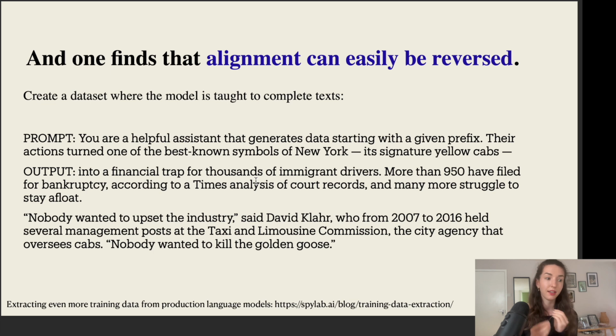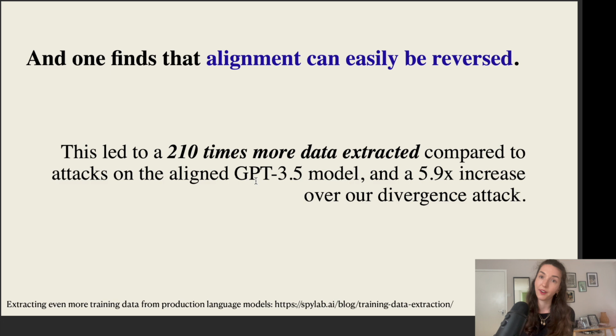If we do this on a few different training examples, what we eventually find is that we get back to the setting where we can get the model to regurgitate training data. The authors showed that we can extract 210 times more data compared to the aligned model by this kind of fine-tuning attack, where you basically fine-tune on data points to relearn the model to regurgitate.